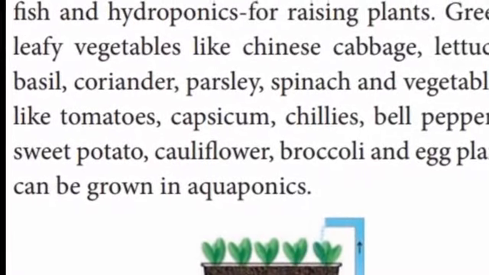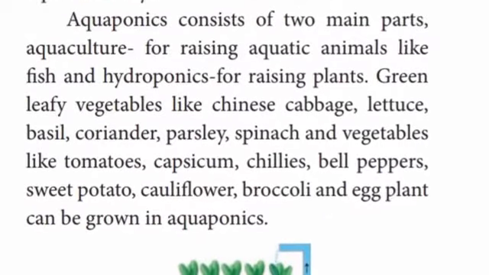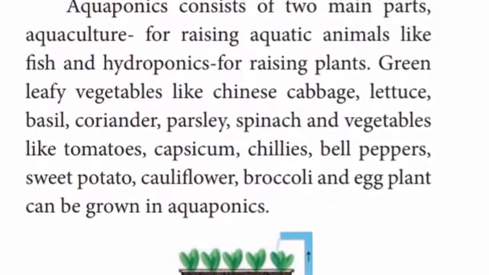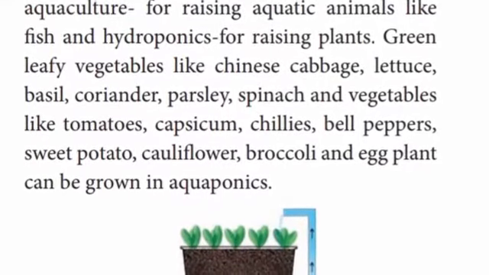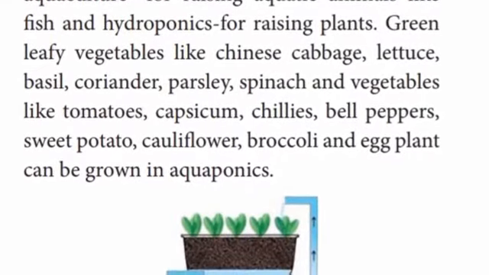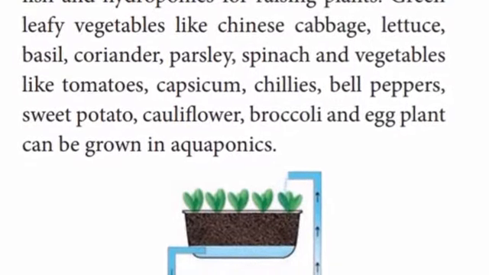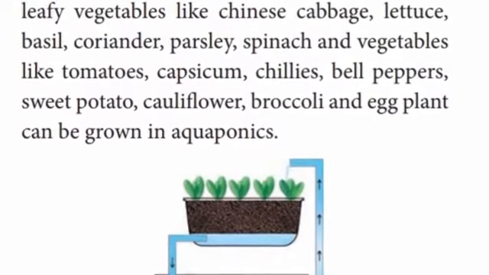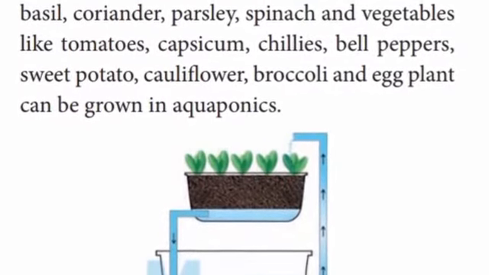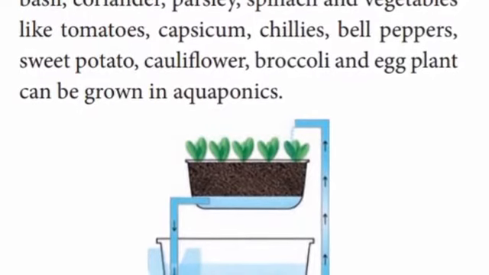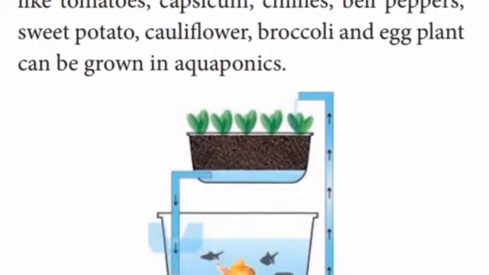Water is then recycled back to the aquaculture system. Aquaponics consists of two main parts: aquaculture for raising aquatic animals like fish, and hydroponics for growing plants. Green leafy vegetables like Chinese cabbage, coriander and spinach, and vegetables like tomato, capsicum, chili, bell peppers, sweet potato and cauliflower can be grown in aquaponics.